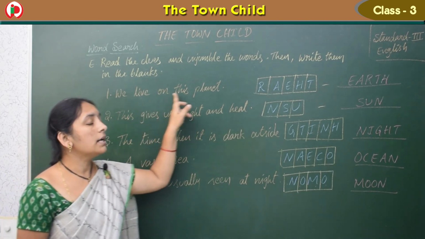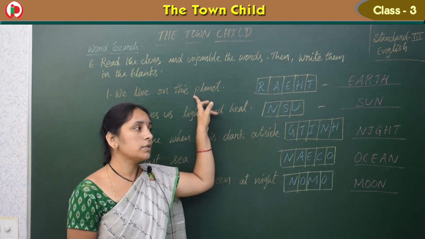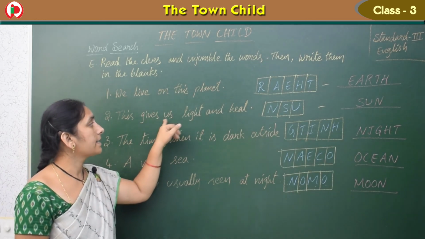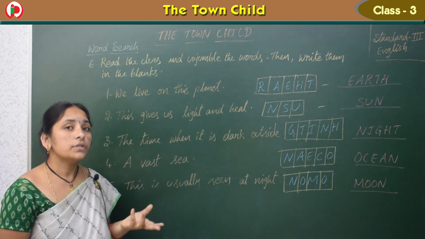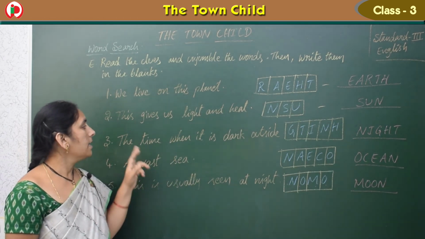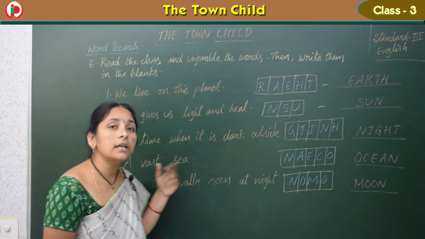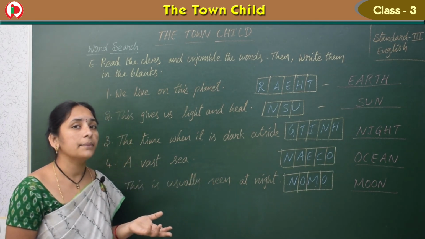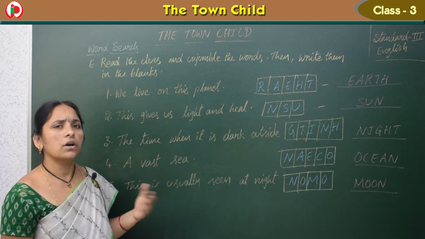Right. So from these clue words we can find the answers. We live on this planet. So which planet? That is Earth. This gives us light and heat. Which is giving light and heat to us? Nothing but sun. And the time when it is dark outside. So outside complete dark means what is the time? Time in the sense not 8 o'clock, not 9 o'clock.